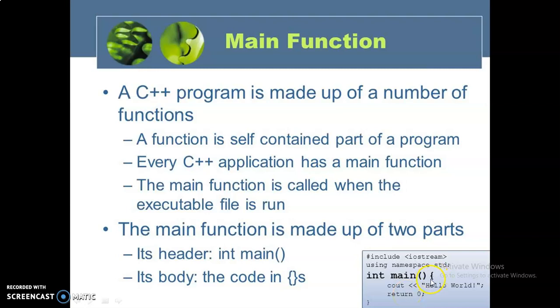Here in this example, the curly brace is open here. Within the body of the main function, two statements are written. The first one is the output statement, that is the cout hello world, and then the return value, and the end of the curly brace. So this is the format of the main function in C++.